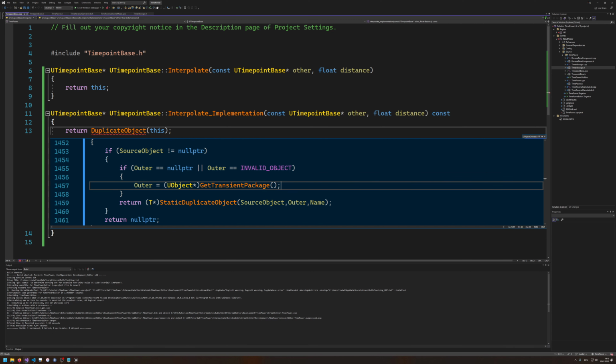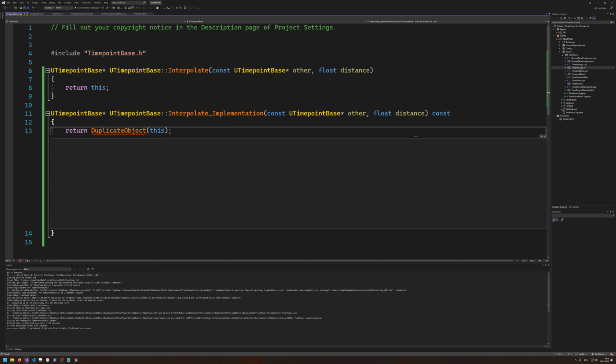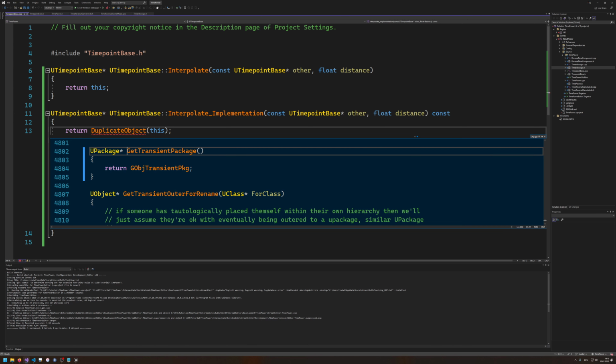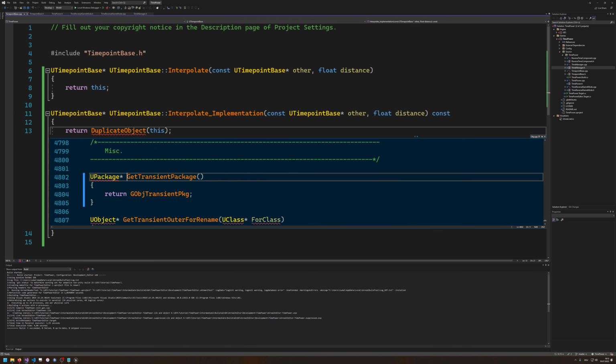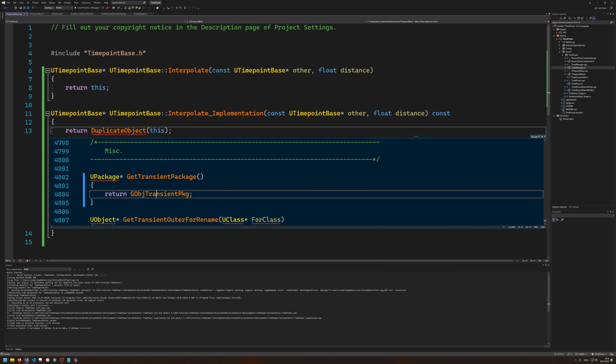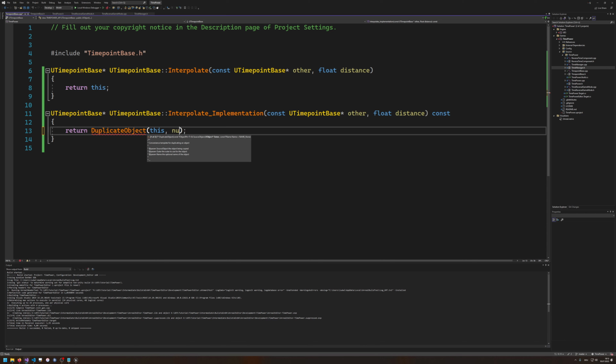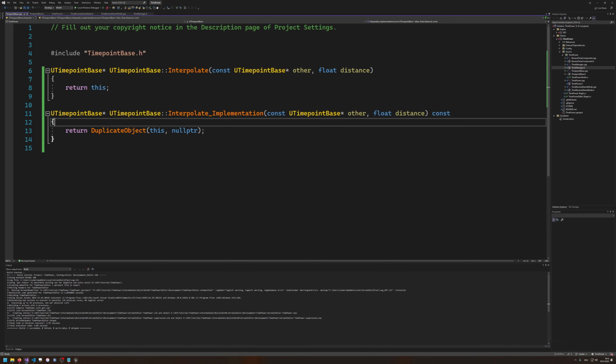The transient package is a non-serializing package that basically is destroyed when, I think, the game or level is. I think the transient package is either per game or per level or world. Just a special object, a so-called UPackage. Okay, whatever. We don't care. We just care that we can put nullptr in here, right? And we should be good.